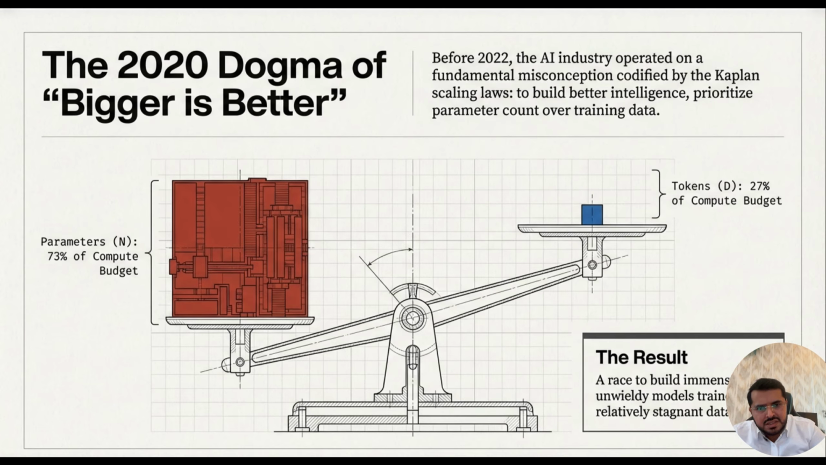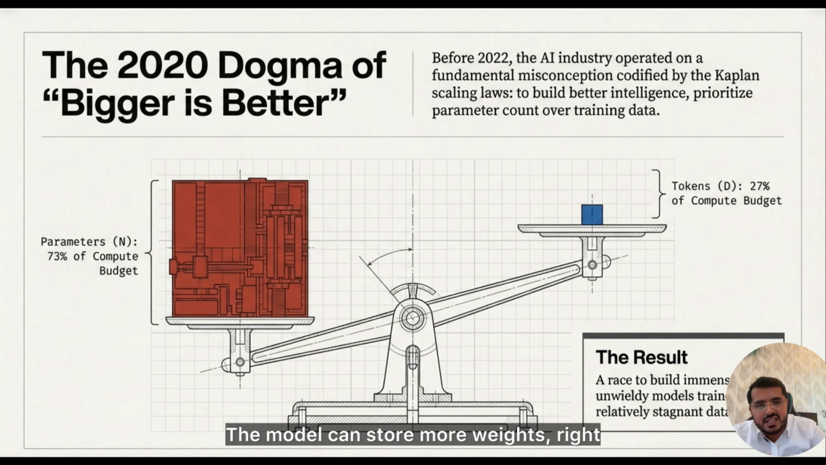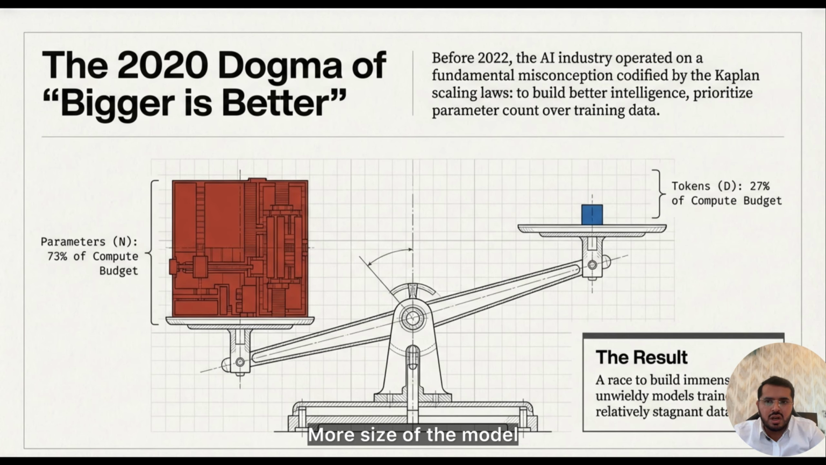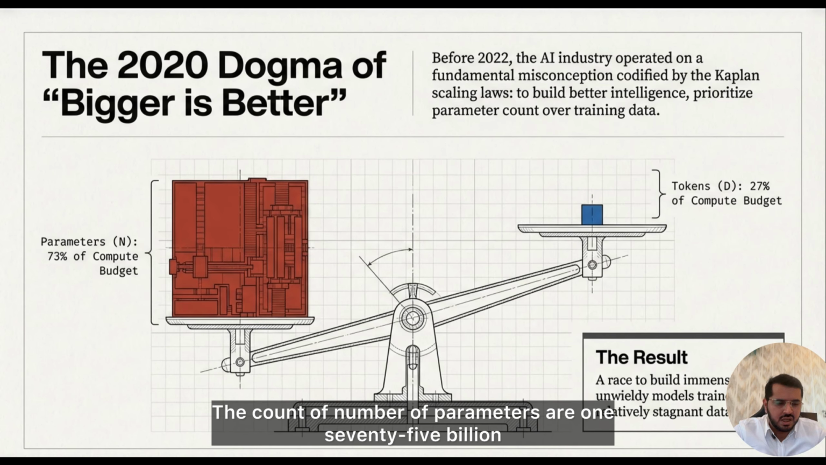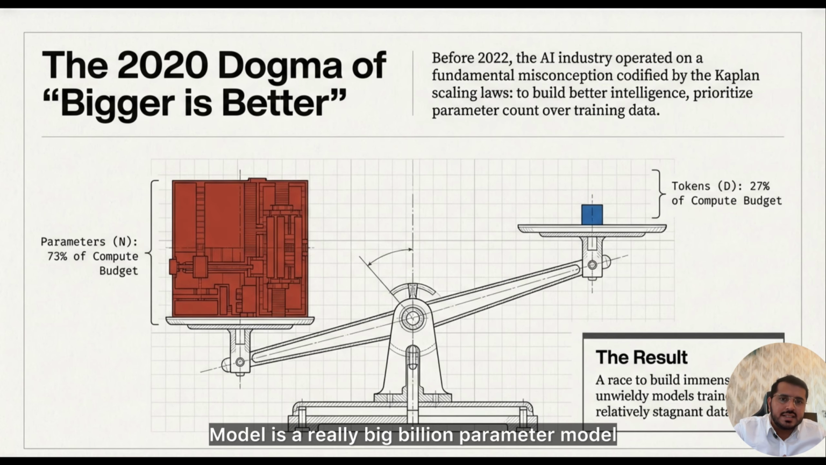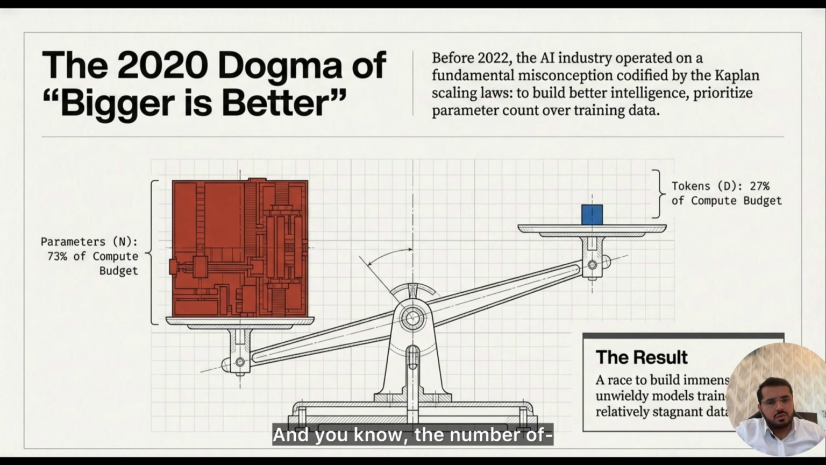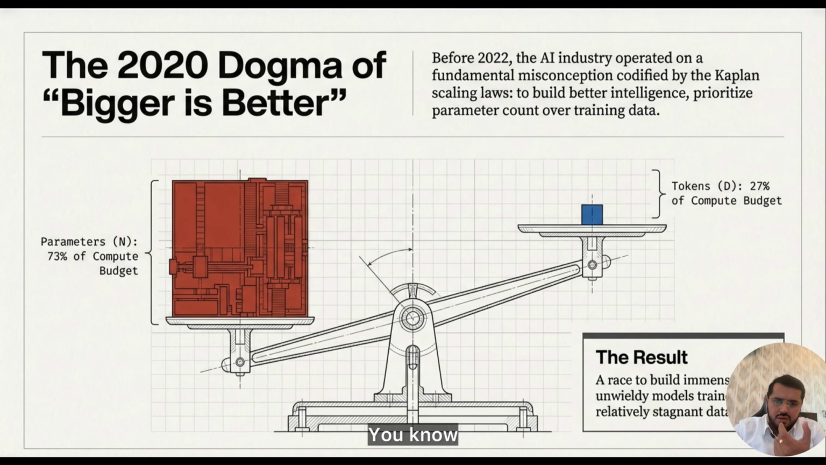So more capacity means the model can store more weights, right? More size of the model. All of these things point to one thing, which is a bigger model. That's it. So bigger is not an abstraction. Big does not mean an abstract idea. Big genuinely refers to model parameters, the count of the number of parameters. A 175 billion parameter model is a really big model, right? And how big it is, 175 billion, is how we denote the model capacity.